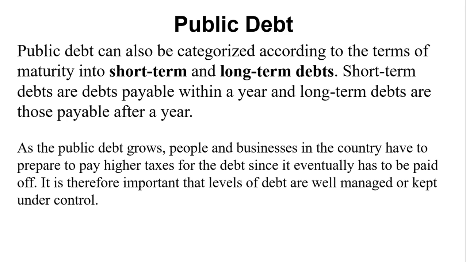If the government borrows for a period of 10 years, such a debt is called a long-term debt. As the public debt grows, people and businesses in the country have to prepare to pay higher taxes for the debt, since it eventually has to be paid off. So if the government is borrowing now, it is likely that in the near future we'll be paying high taxes. The taxes will be revenue received by the government to offset such debts. Even if we don't pay with such high taxes, maybe our grandchildren will come to pay because the debt still waits for us. It is therefore important that levels of debt are well managed or kept under control.